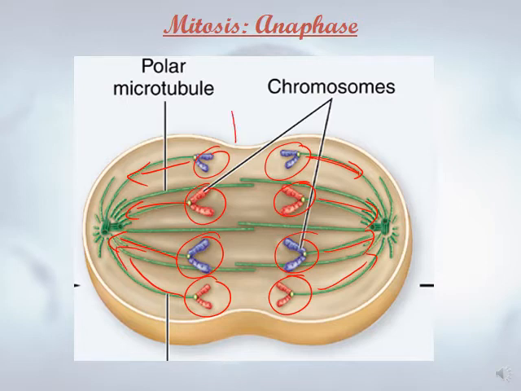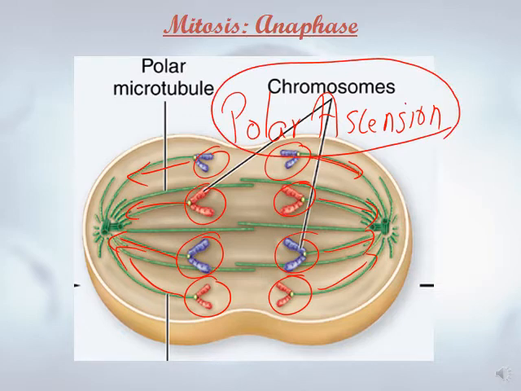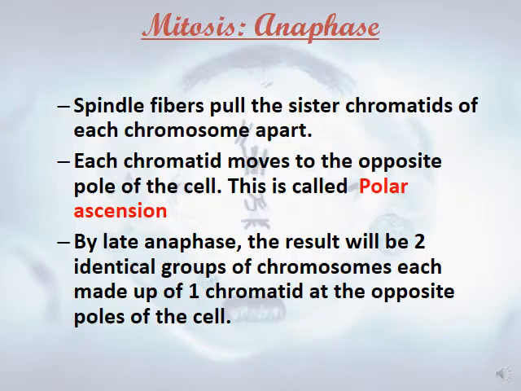So this is called polar ascension. This is the key word here, just as in metaphase we have the equatorial plate. The result will be two identical groups of chromosomes, each chromosome made up of one chromatid, at the opposite poles of the cell.